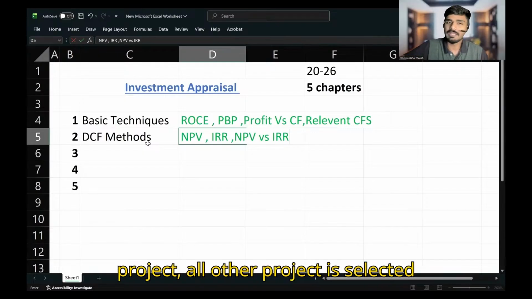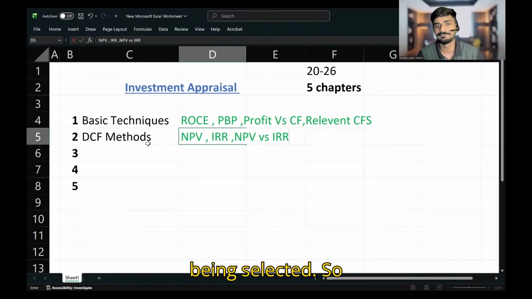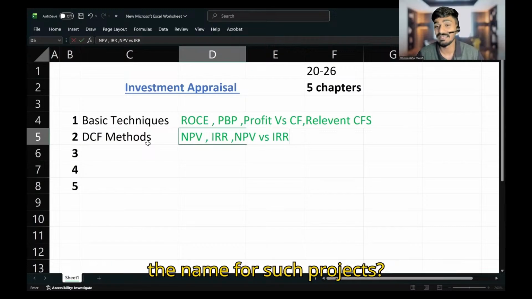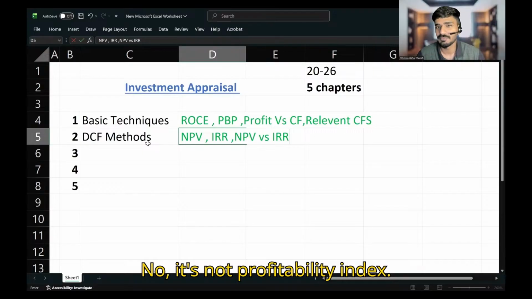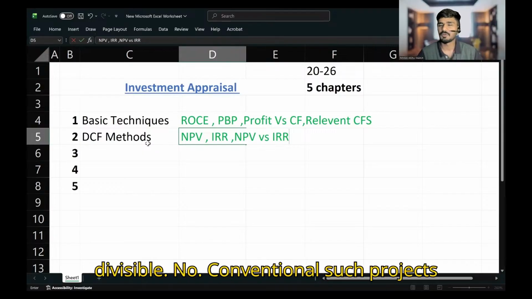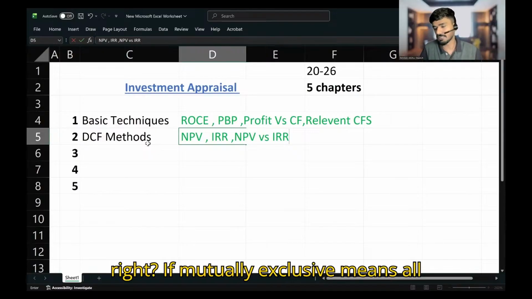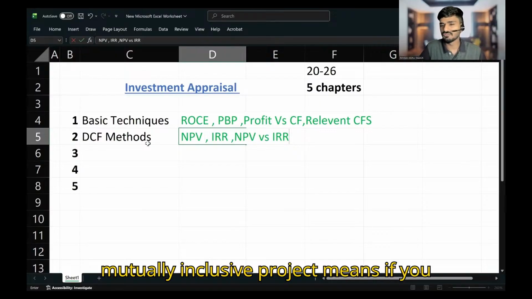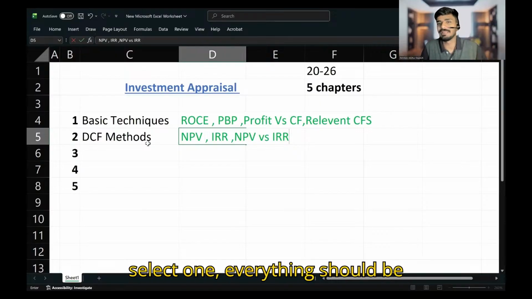What is the name for such projects? No, it's not profitability index. It's not divisible, not conventional. Such projects are called mutually inclusive projects. Mutually exclusive means all other projects are excluded. Mutually inclusive means if you select one, everything should be automatically selected.